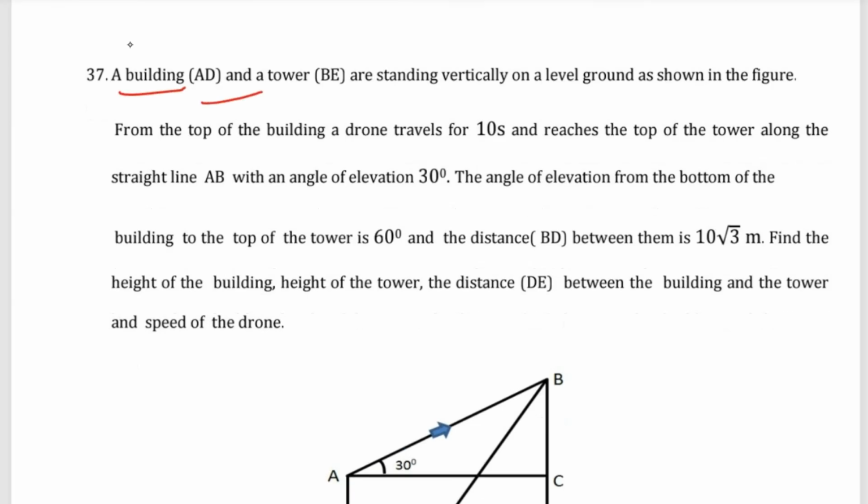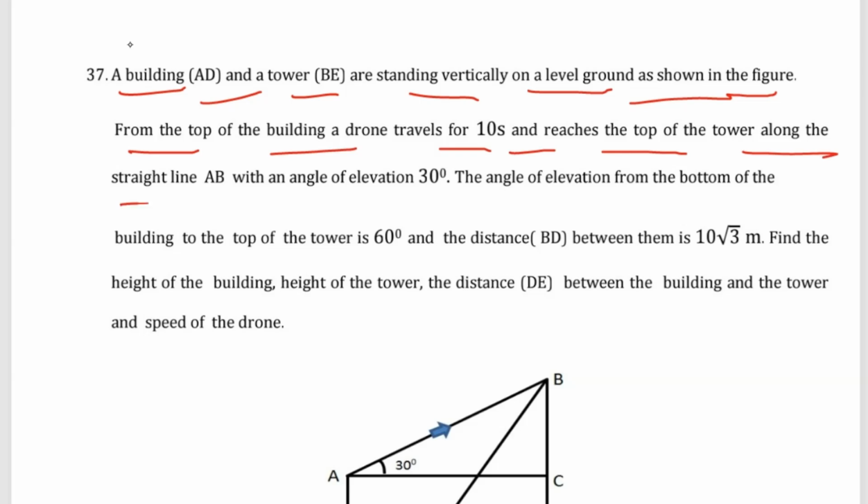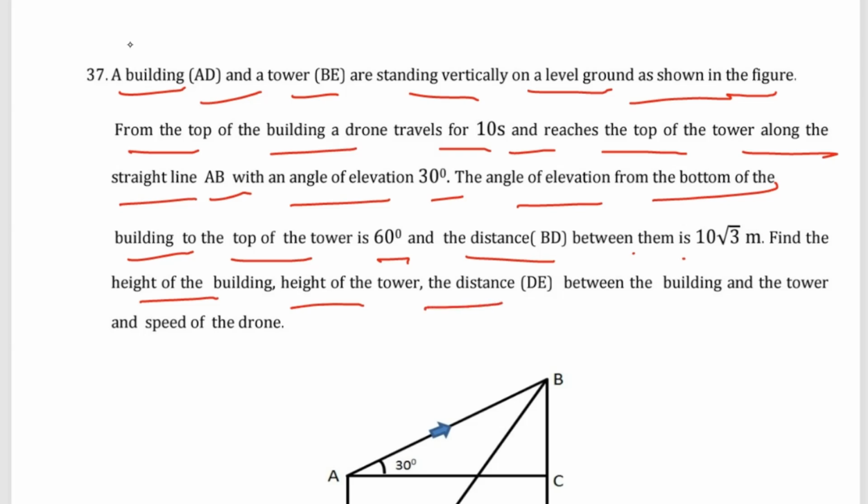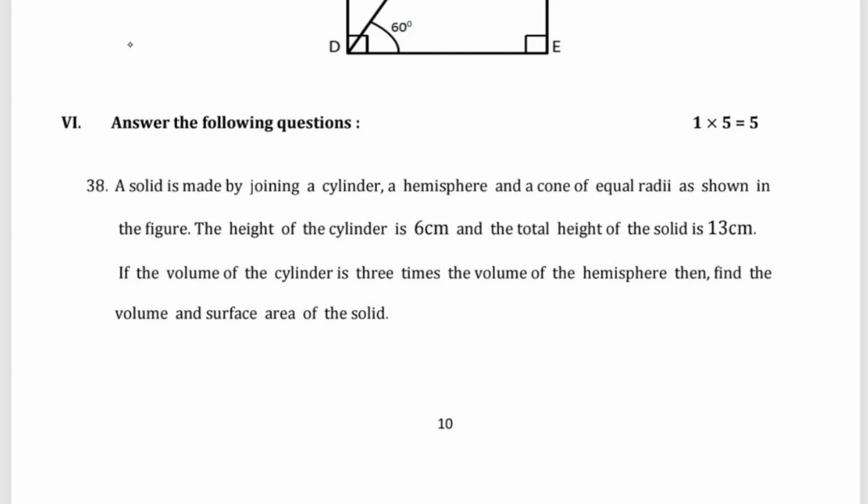A building AD and tower BE are standing vertically on a level ground as shown in the figure. From the top of the building, a drone travels for 10 seconds and reaches the top of the tower along the straight line AB with the angle of elevation 30 degree. The angle of elevation from the bottom of the building to the top of the tower is 60 degree, and the distance BD between them is 10 root 3 meter. Find the height of the building, height of the tower, distance DE between the building and the tower, and speed of the drone. Then you have that is sixth main.